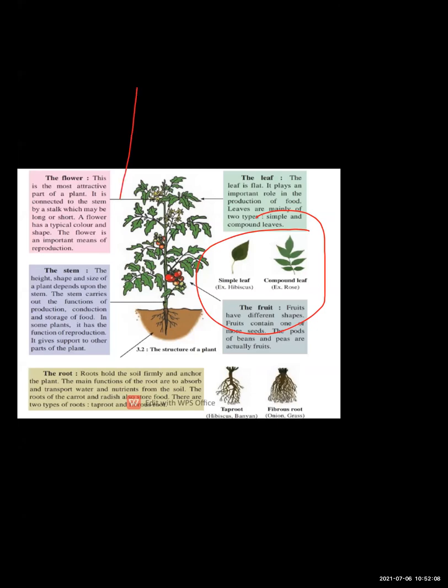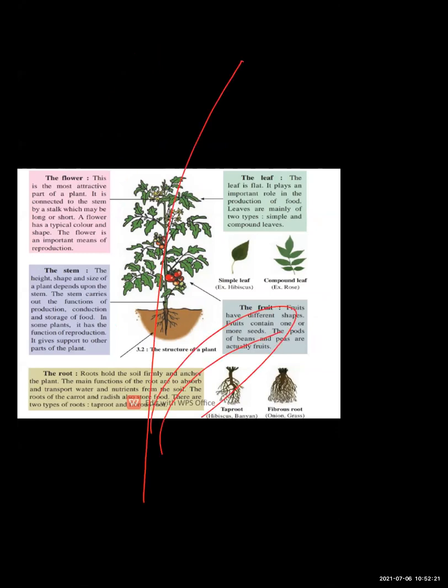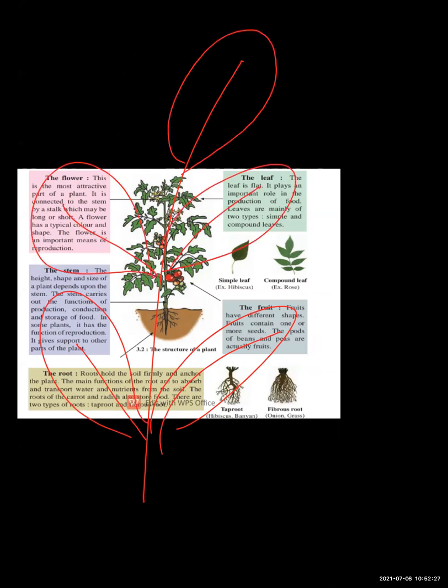Simple leaf यानी जिसको एक ही leaf होता है, that is called as simple leaf. And the compound leaf means what? एक ही leaf होता है, one only leaf it is having, but it is having different leaflets produced on it.